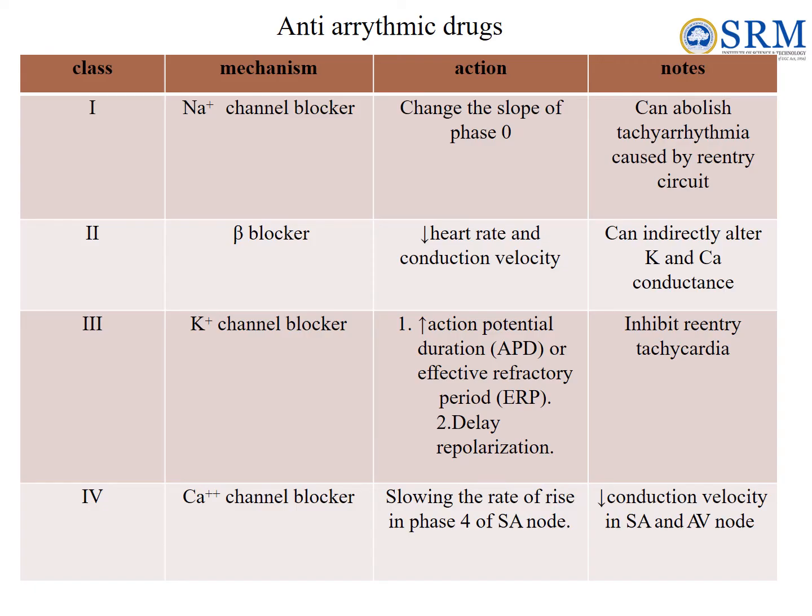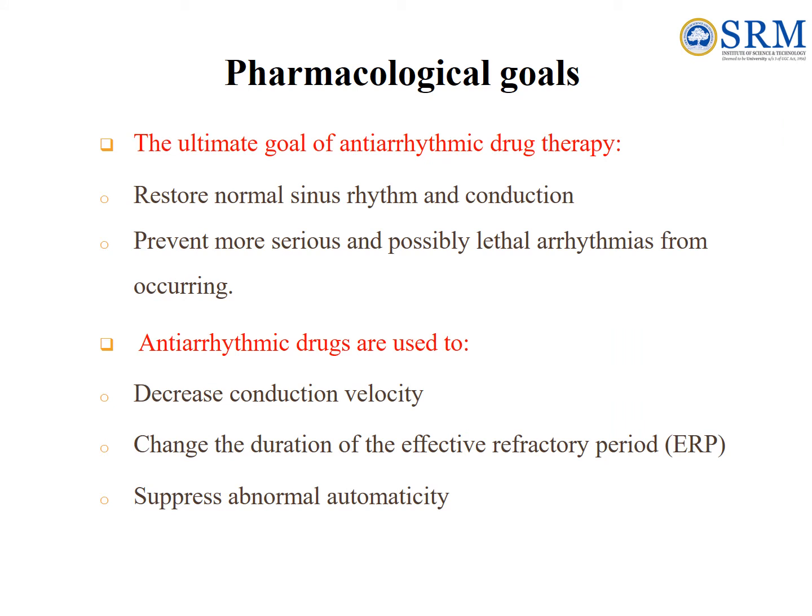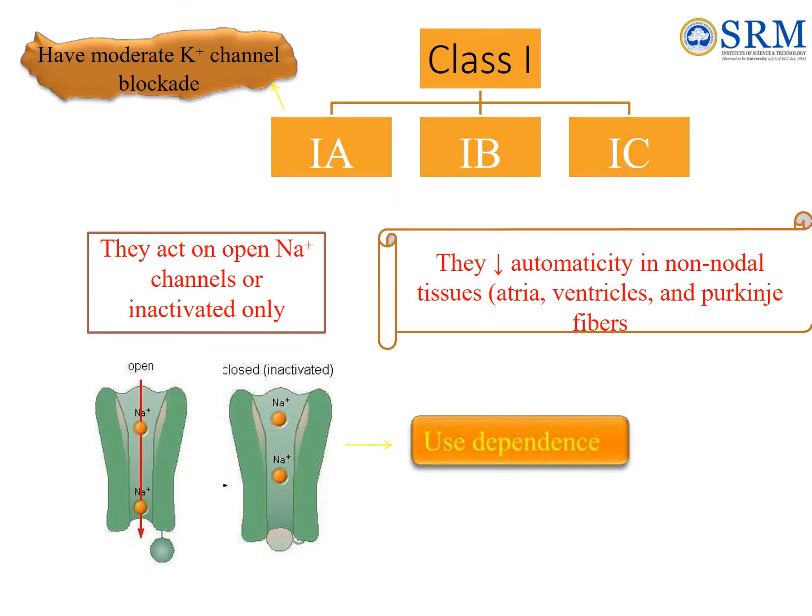Pharmacological goal. The ultimate goals of antiarrhythmic drug therapy are to restore normal sinus rhythm and conduction, and to prevent more serious and possibly lethal arrhythmias from occurring. Antiarrhythmic drugs are used to decrease conduction velocity, change the duration of the effective refractory period, and finally to suppress abnormal automaticity. Let's see different classes of antiarrhythmic drugs one by one.